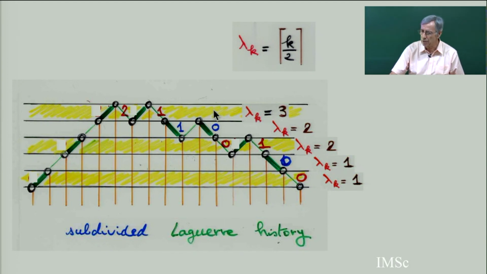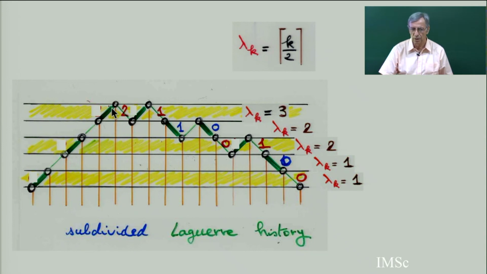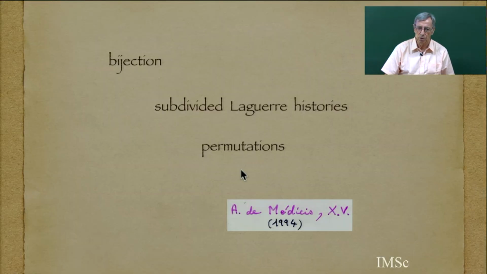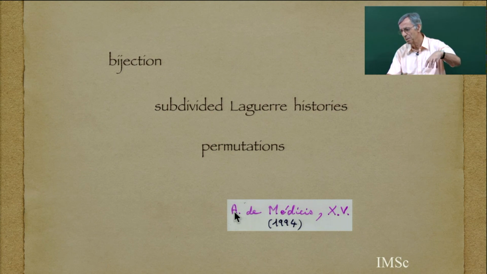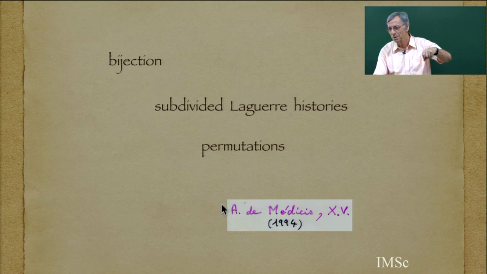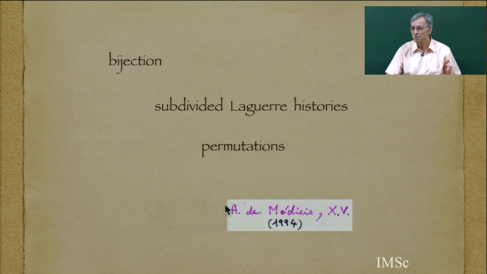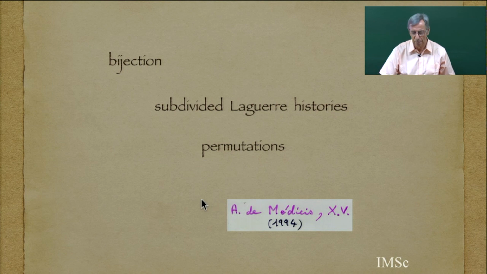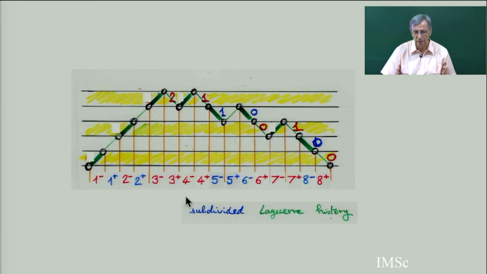So I am going to give a bijection between such subdivided Laguerre histories, coming directly from the Stieltjes-Euler continued fraction of n factorial, and permutations, a direct bijection. This was done with Anne de Médicis, the same Anne de Médicis in a paper of Stanton, in chapter 1, about proving the positivity of some linearization coefficients. So let's take a subdivided Laguerre history.